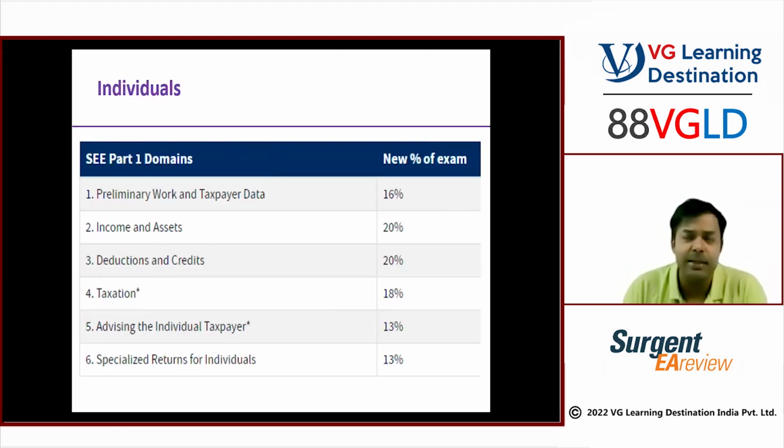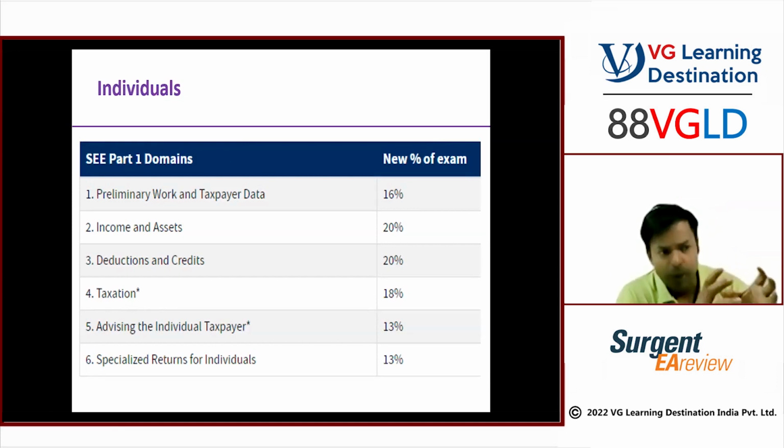Individuals. When I say individuals, guys, what is this? Enrolled agent is all about US taxation. When I say individual, that means in part 1 we are going to discuss individual taxation, just like you, I, and everyone. If you're earning a salary, interest, dividend, capital gains, or running a business, what is your income?